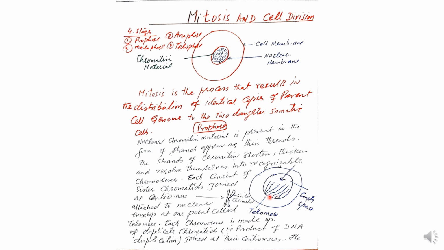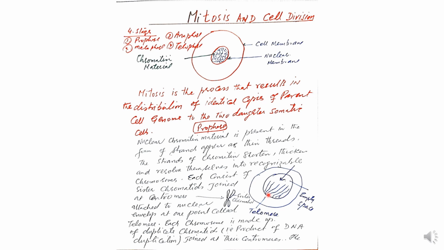The name given to these threads is chromatid. So 46 chromatids are present by the breakdown of this coiled thread.